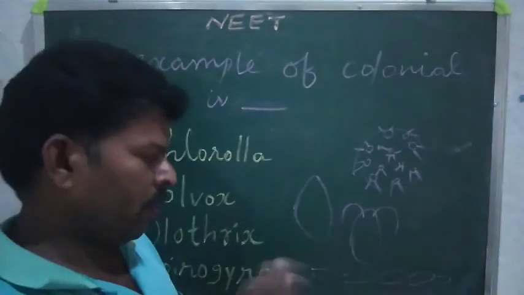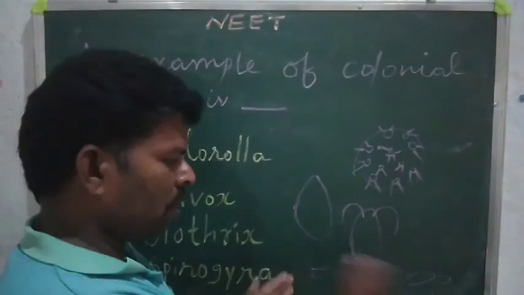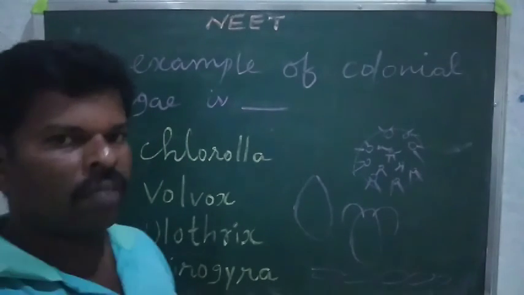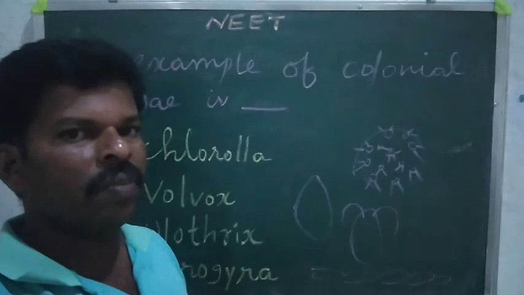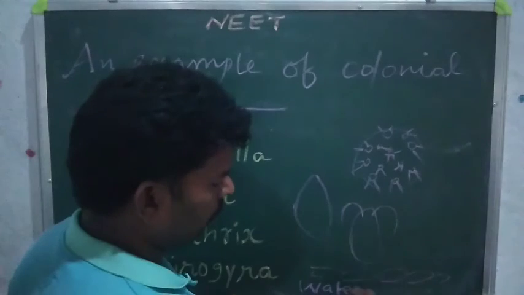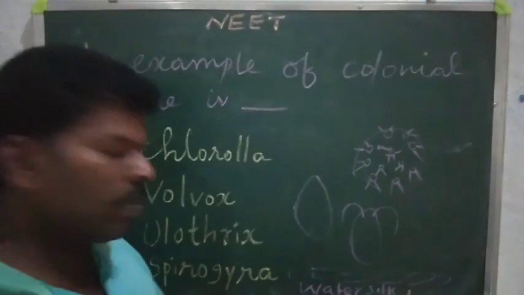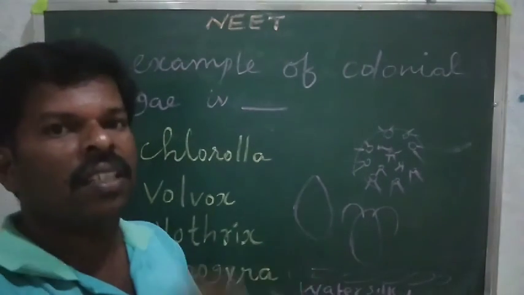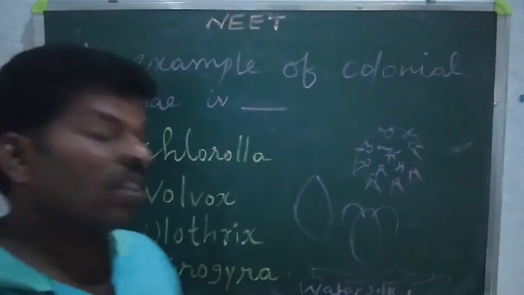They will do asexual reproduction by fragmentation. We studied it very well: fragmentation splits into more fragments. That is Spirogyra. Understand, a very important question is about Spirogyra, otherwise called by its nickname. They will ask, water silk. Water silk, note it down, very important. Sometimes it is called shining in the water, looking like silk. When you look at the water, silk, shiny, that is called water silk.